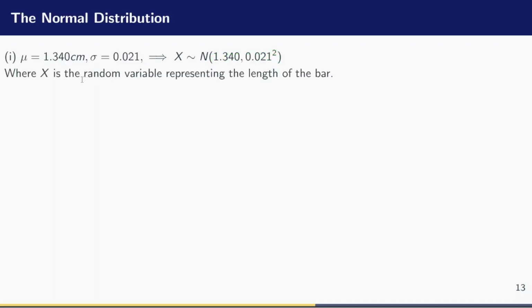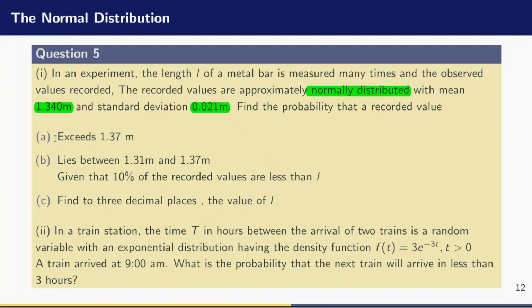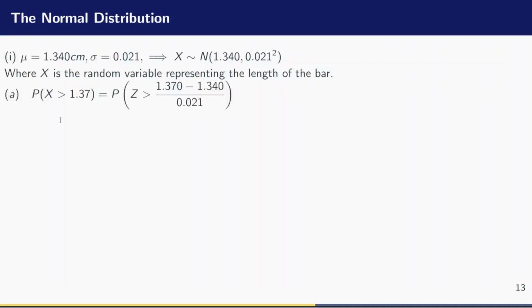Alright, now x here is a random variable representing the length of the meter bar. The first part of the question is to find the probability that the length exceeds 1.37 meters. The key word here is exceeds, and exceed means greater than something. So we are looking for the probability that the length of that meter bar x is strictly greater than 1.37 meters. In order to solve this problem, we have to know the knowledge of standardizing a normal distribution.